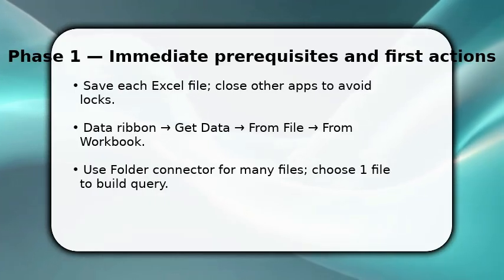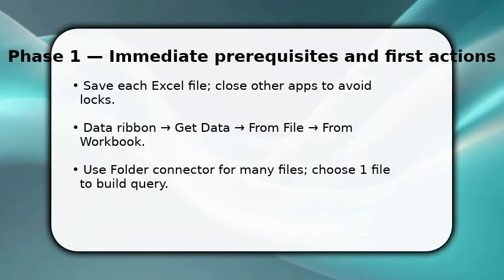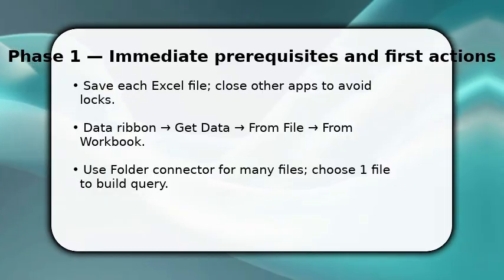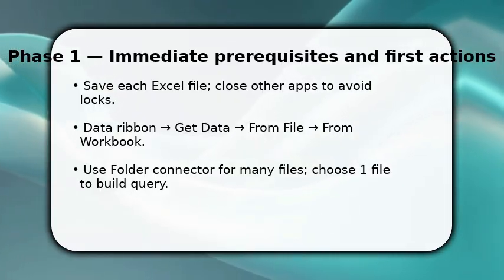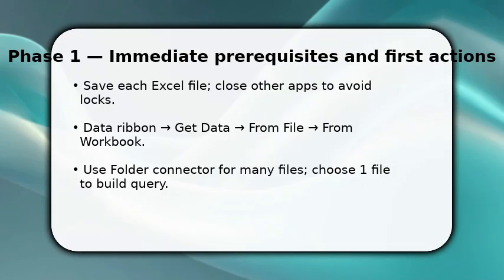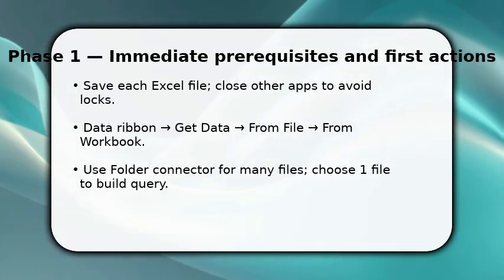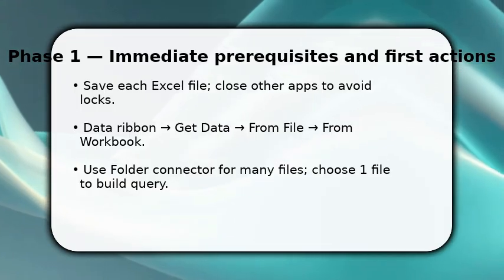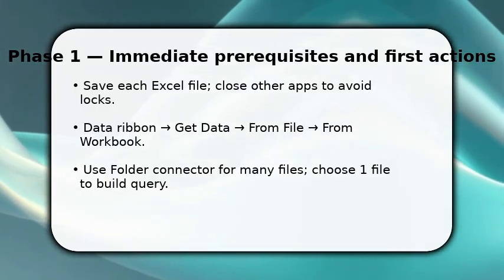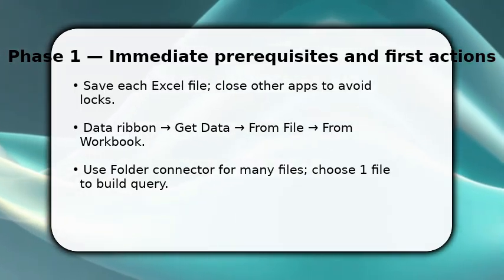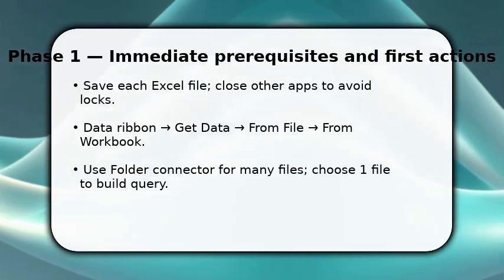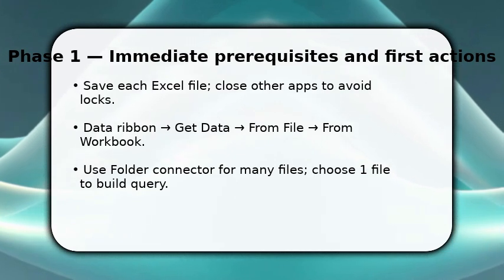You begin by preparing the files and launching Power Query because this is the only reliable, repeatable method. Open Excel, save and close the source workbook so Power Query can access them. This prevents file locks. Next, go to the Data tab, choose Get Data, then from File and from Workbook, or use from Folder if you have many files. Once done, select the file you need. Make sure to load into the Power Query editor so you can transform and combine consistently.